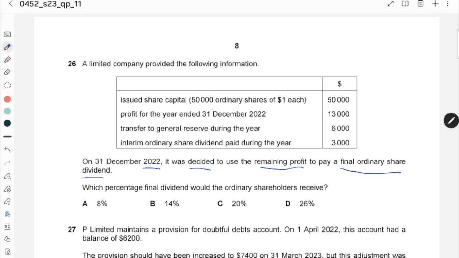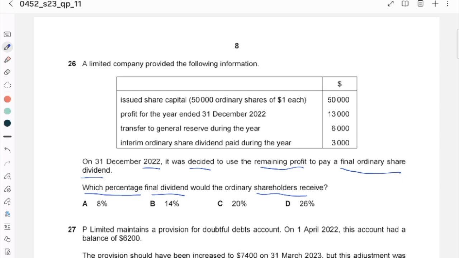And then the question is, what percentage final dividend will the ordinary shareholders receive? So we have to calculate first how much dividend the company has to pay.